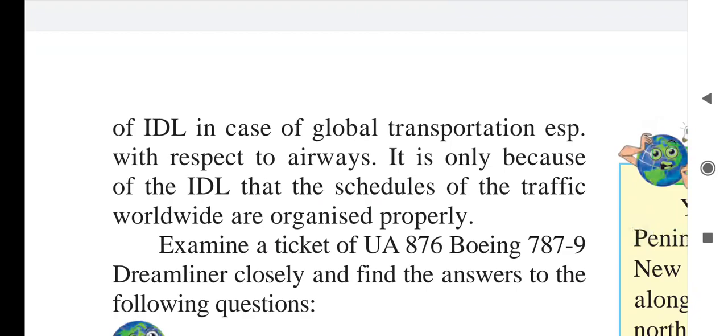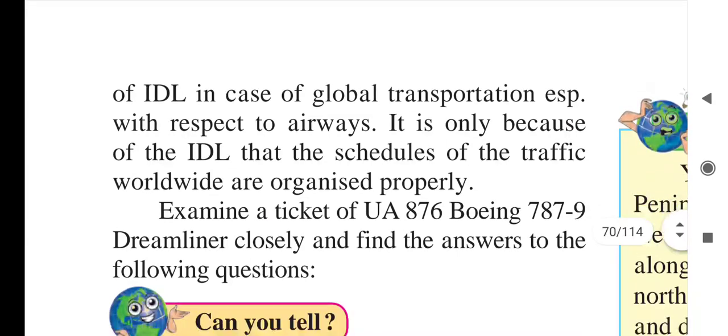As we know, this is the modern age, the period of globalization, so maintaining coordination of time and date is very easy. It is only because of the ideal that schedules of traffic worldwide are organized properly, and there is no confusion between date and timing.